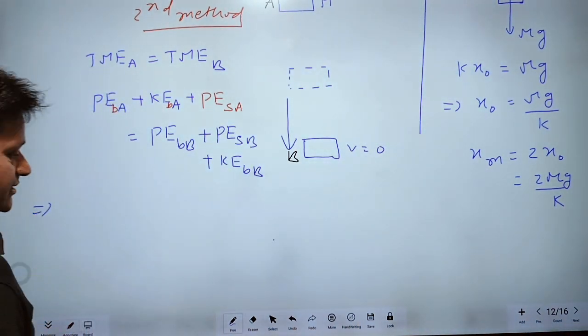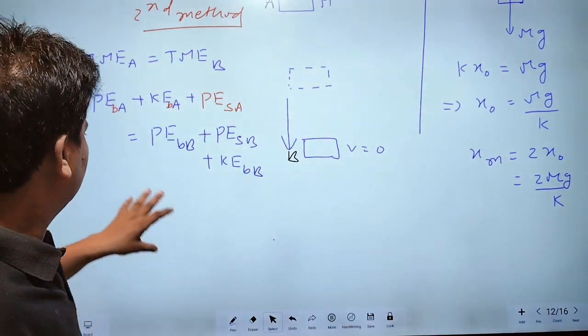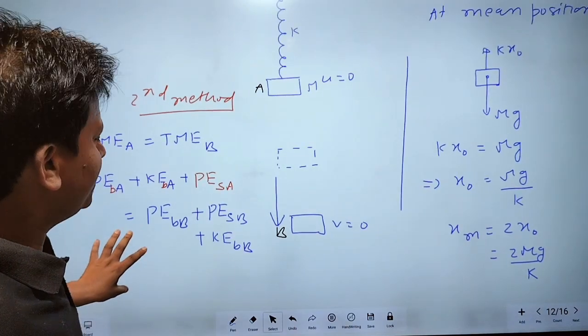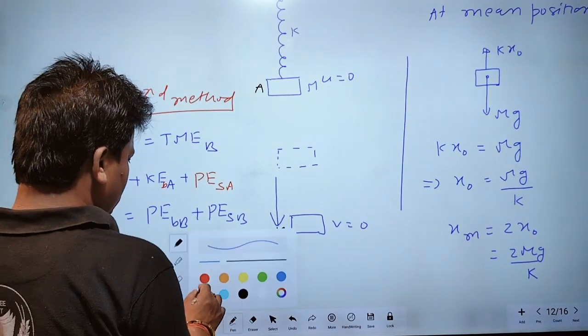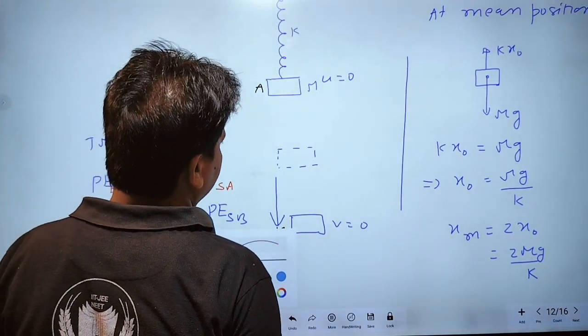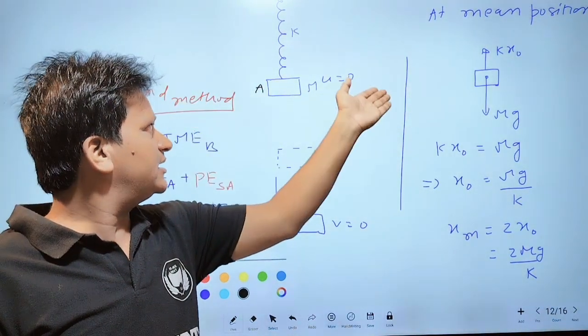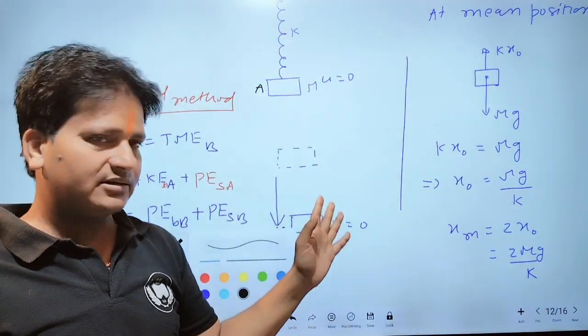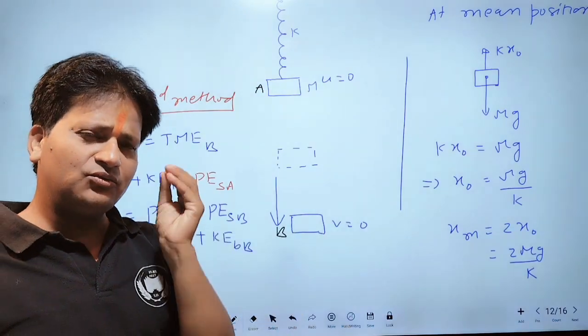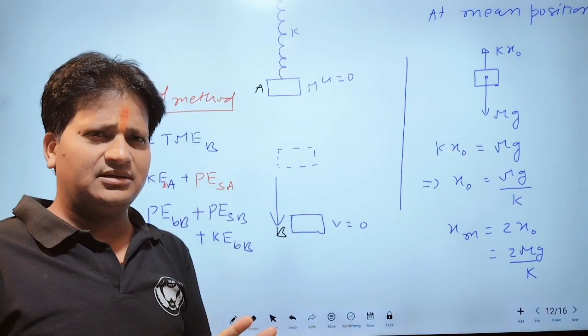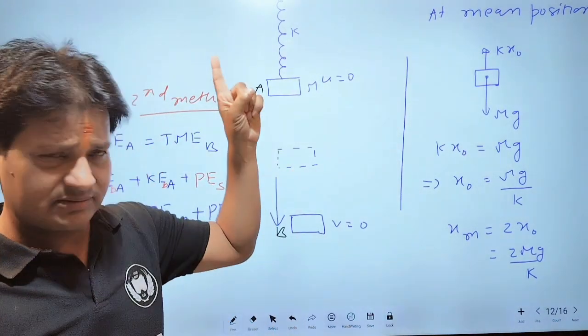Here, for potential energy, we assume a reference line. We take a reference line. We can take a reference line here, here, or here. You can take a reference line anywhere.